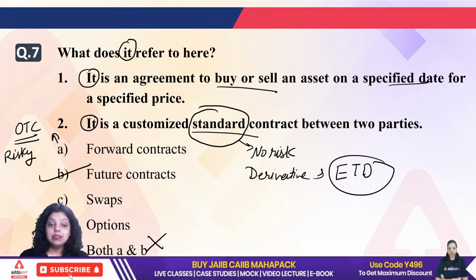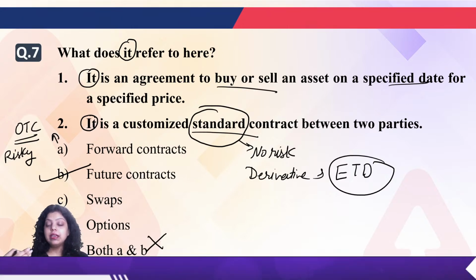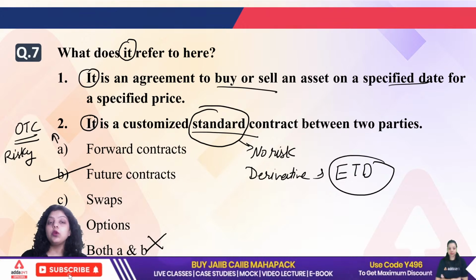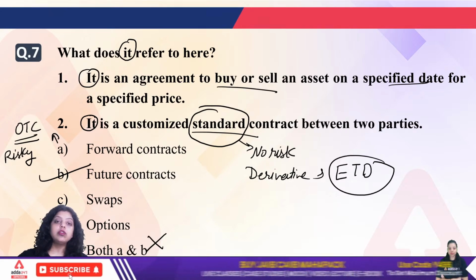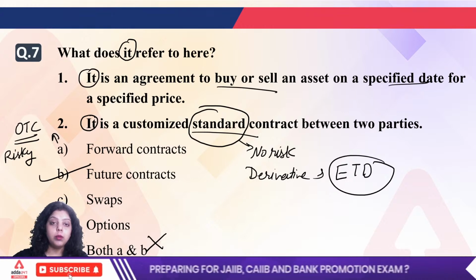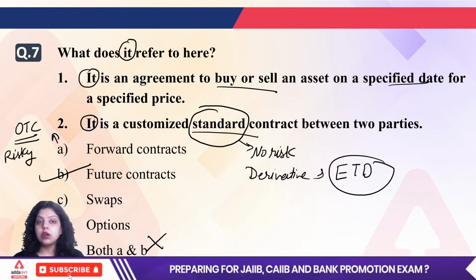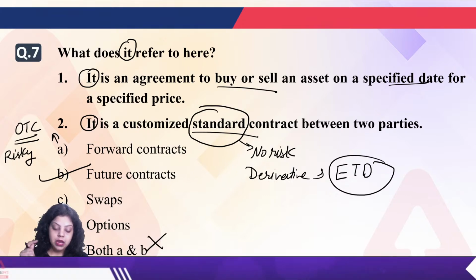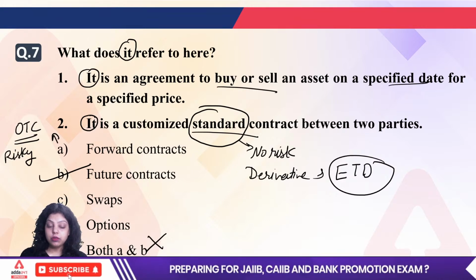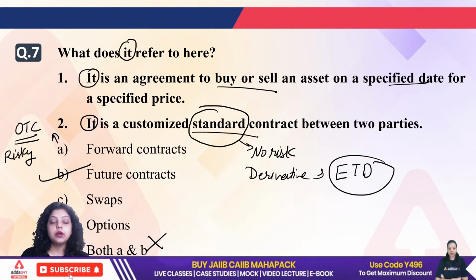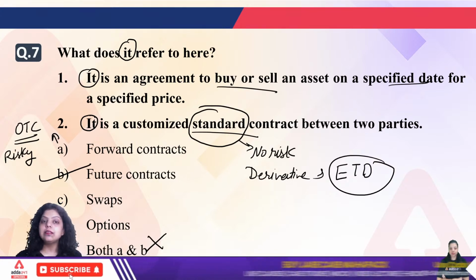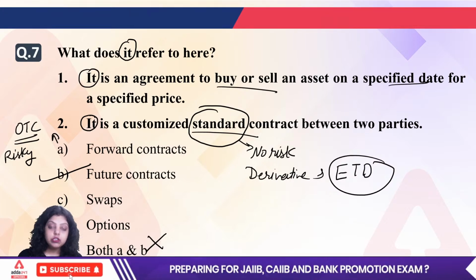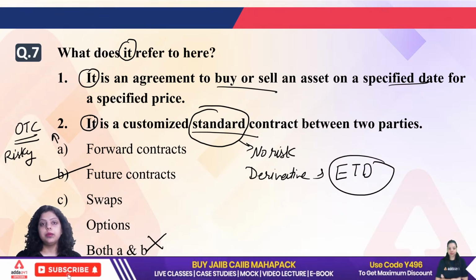What does this mean? When there is no regulatory body, no stock exchange, no mediator, there is a chance that the person with whom you have done the derivative contract will in future reject performing the duty or obligation of the contract. So there is a counterparty risk because there is no mediator between the two persons. But future contracts are not risky. They are standard contracts because they are traded on an exchange. Between the two parties, a stock exchange, BSE or NSE, will be available, which conducts the trade between the two parties.